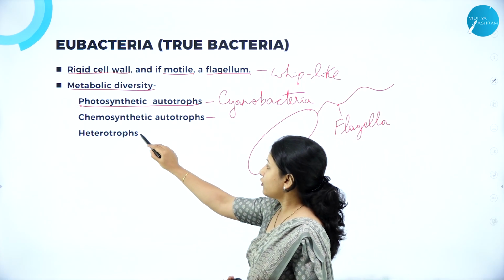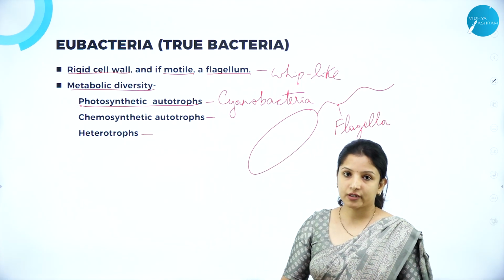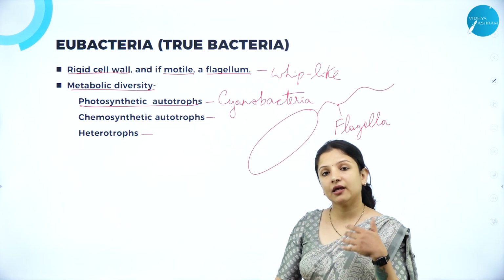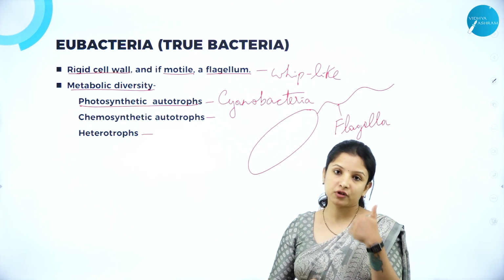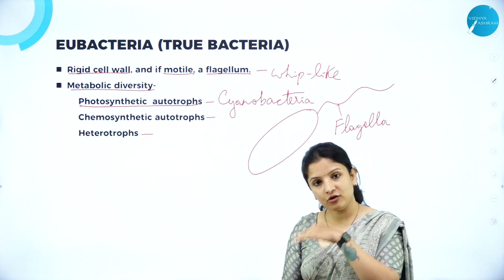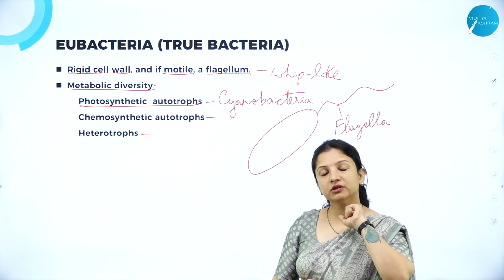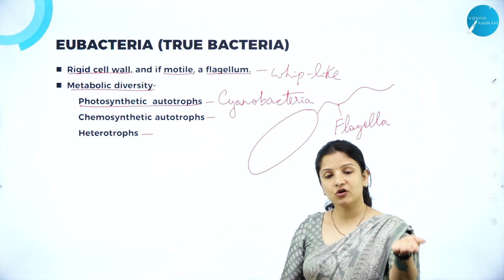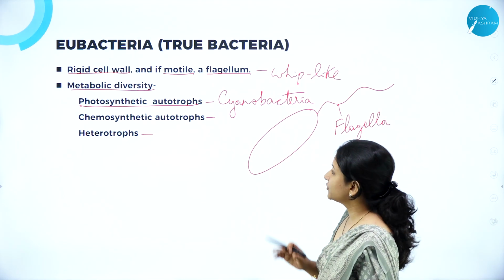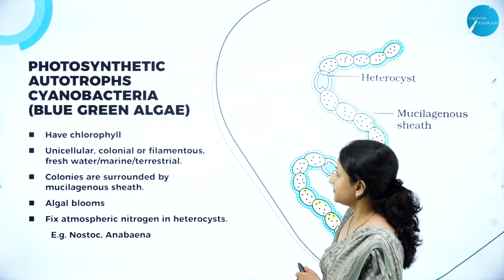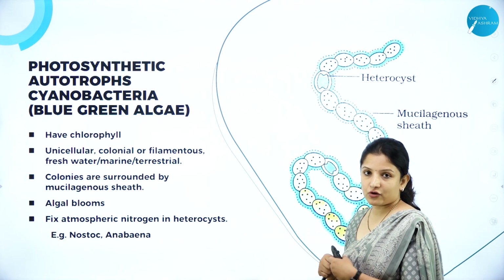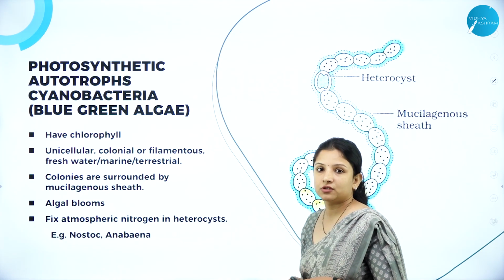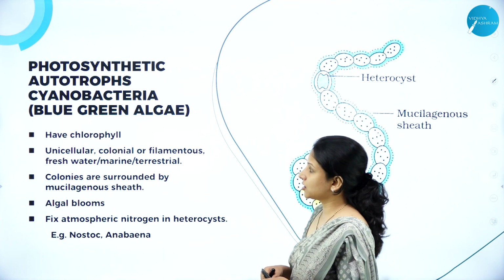Then heterotrophs, wherein they depend on other organisms for their food. They can be pathogenic or parasitic, wherein they depend on another living host for their food, meaning they can reside in human beings, make use of the human's nutrition and cause diseases in humans, or reside in animals and plants and cause diseases in them. So they are heterotrophs. Next, we'll study each of these one by one, that is photosynthetic autotrophs or photosynthetic